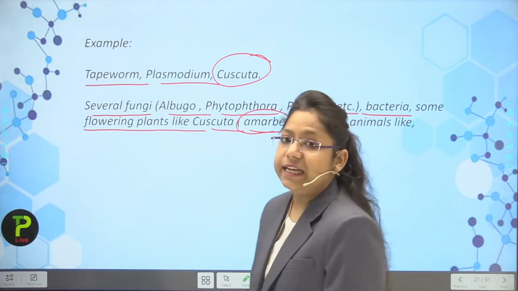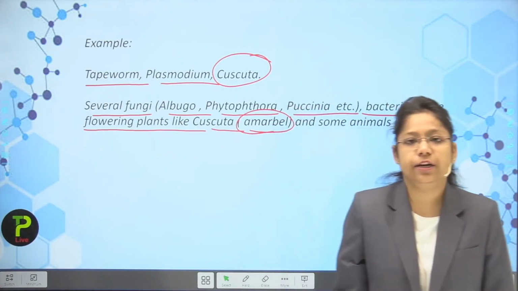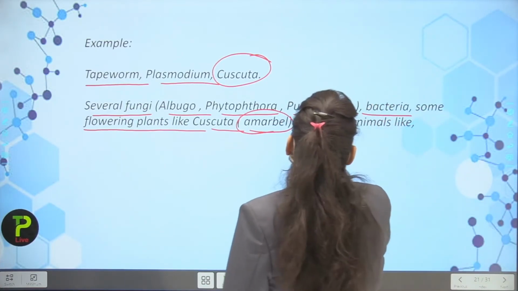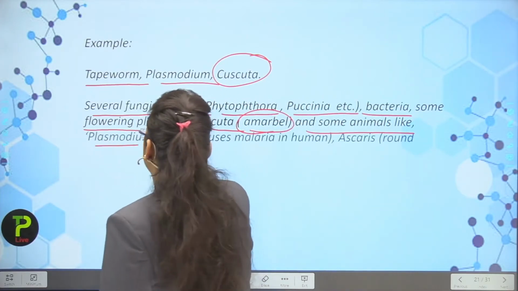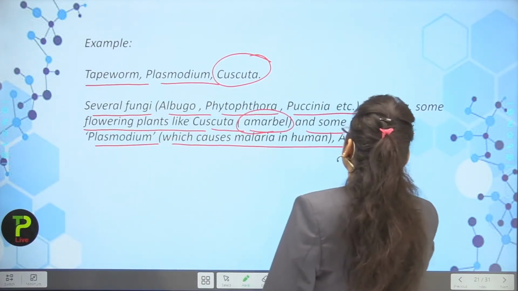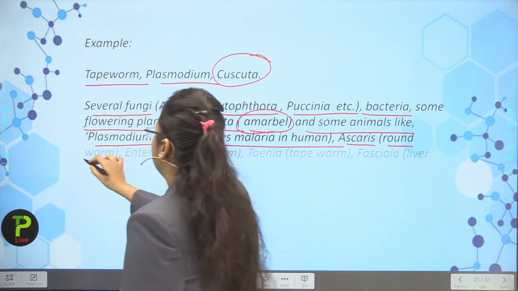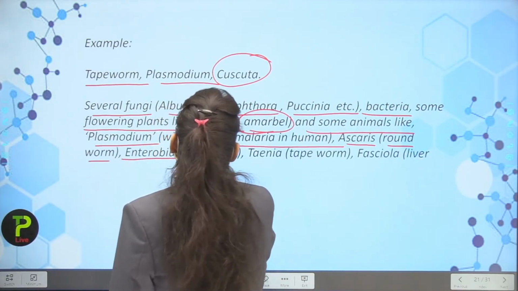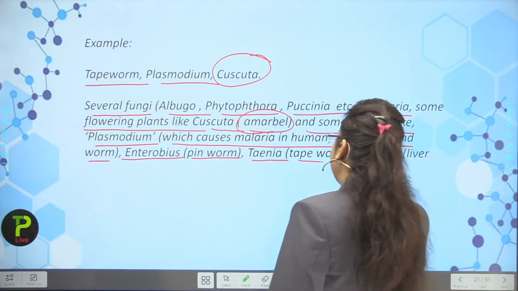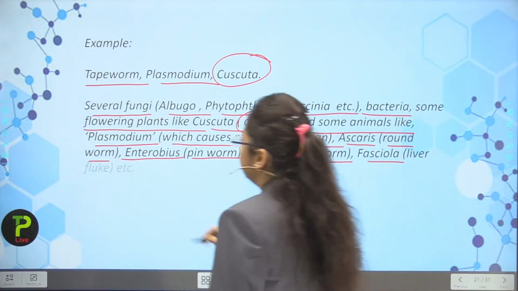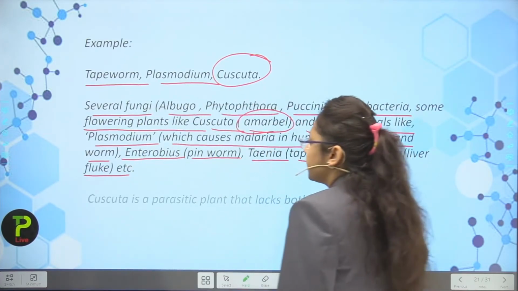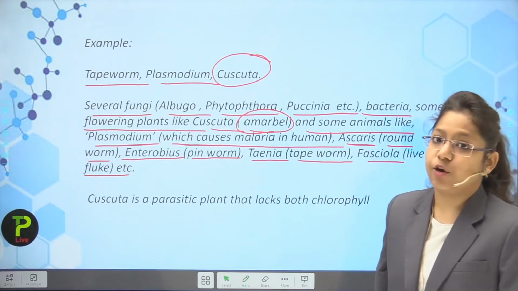So this cascata is also known as amarbel in normal language. And some animals like plasmodium, which causes malaria in the human, ascaris, the round worm, enterobius, pinworm, tinea, tapeworm, fasciola, liver fluke. So these are several examples of parasites.